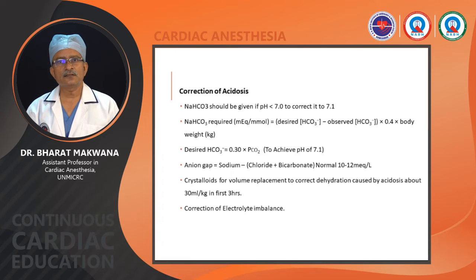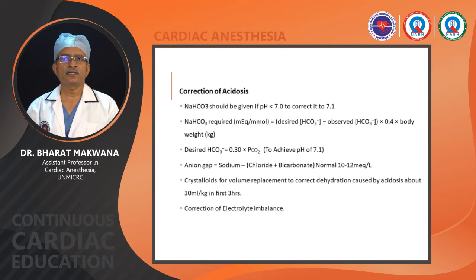Second thing, after achieving perfusion, this lactate will re-enter as bicarb in the system, and we have already administered bicarb. That can lead to plasma alkalosis. Bicarb will also produce a high amount of CO2 that has to be eliminated by the respiratory system, so it will lead to increase in workload of lung and pulmonary function. So the primary target is to treat with bicarb to get pH of 7.1.